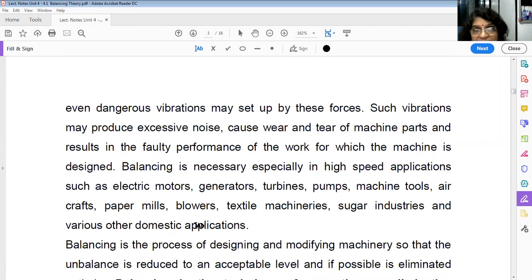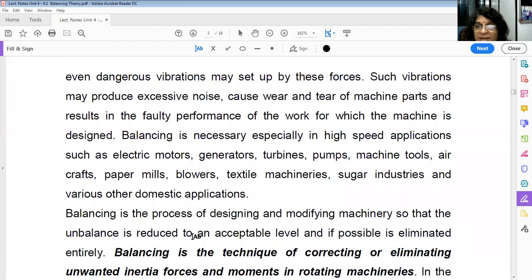So what are these applications? See, rotary parts are always there in many heavy machineries or even light machineries. Even if you take home appliances, say mixer, or washing machine or fans, there are rotary parts. So these rotary parts must be balanced. For example, electric motors, generators, turbines, pumps, machine tools, then aircraft, paper mills, different machineries in textile industry, sugar industries, then blowers, as well as domestic applications, all these machineries require balancing.